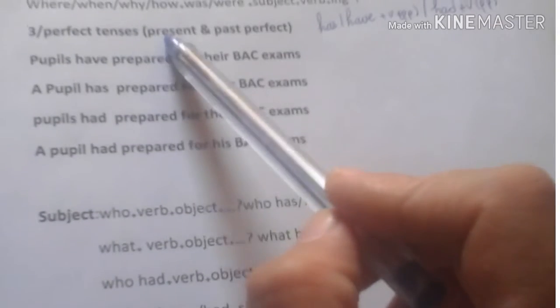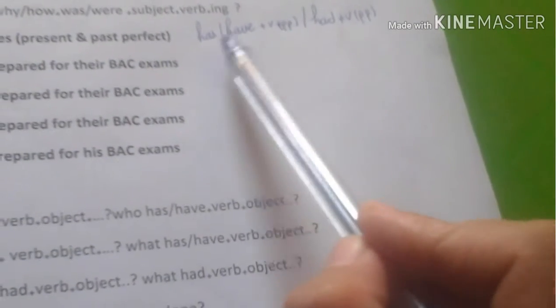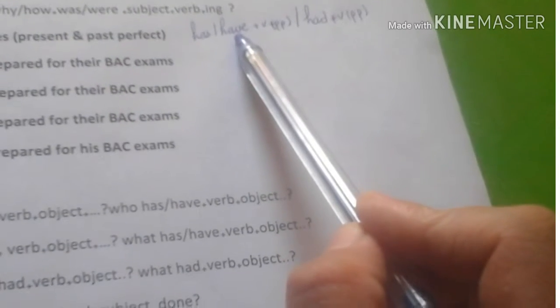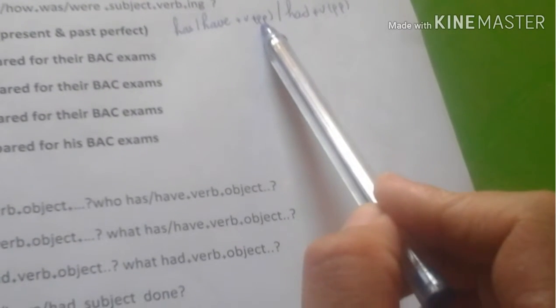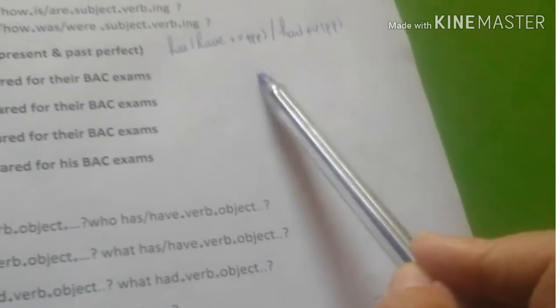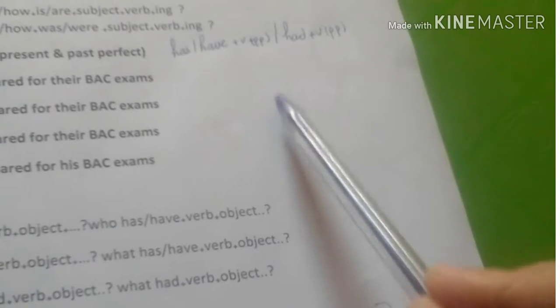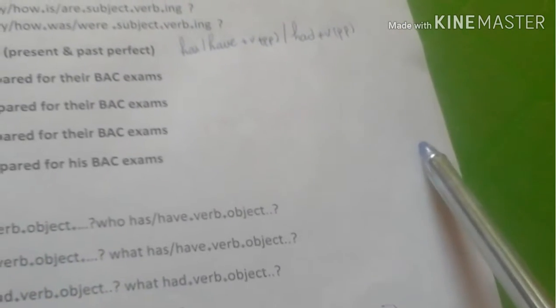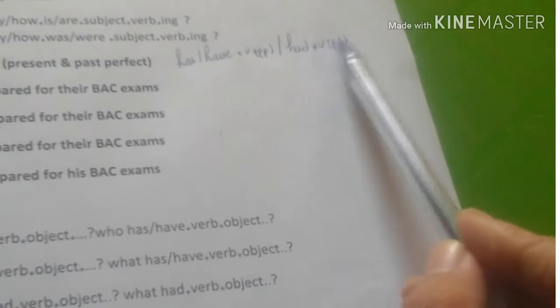Now we move to the perfect tenses: present and past perfect. How do we know that our verb is in the present perfect? You find in it has or have plus verb in the past participle. The third column of the table is the past participle. In the table we have the infinitive, then past simple, then past participle. For the past perfect: had plus verb in the past participle.